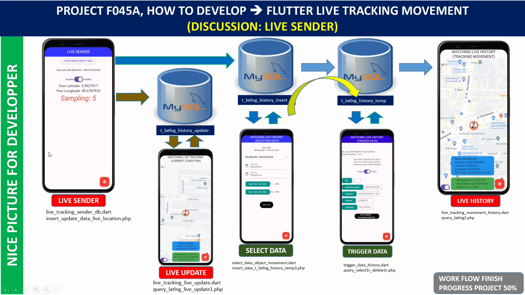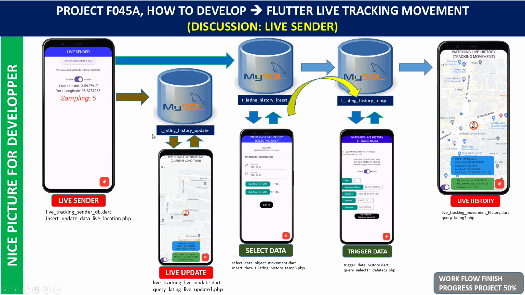This is the live sender. We can set the interval, but in my project we set it to every 5 seconds. This function will send the coordinate location to two tables.